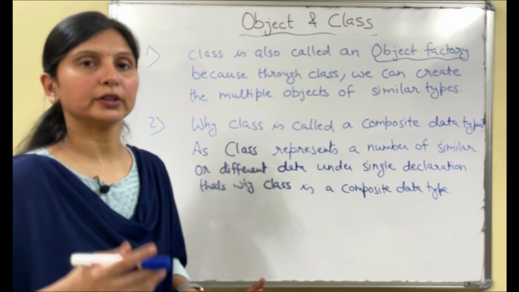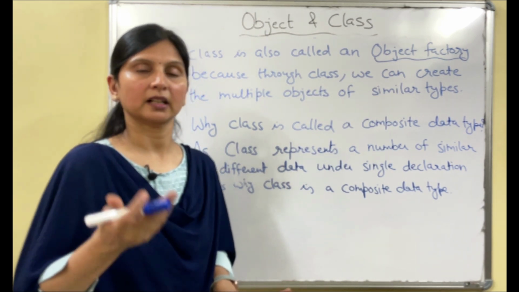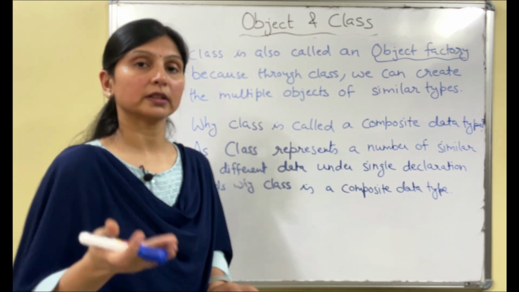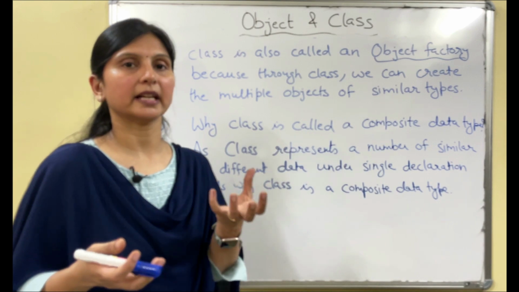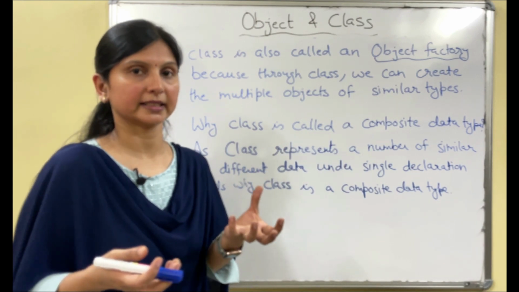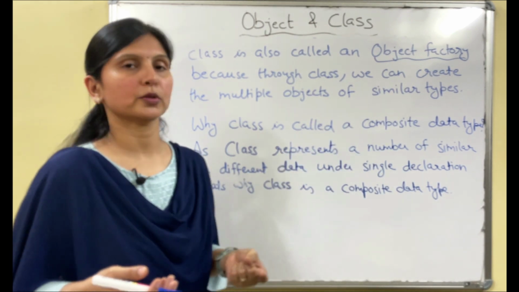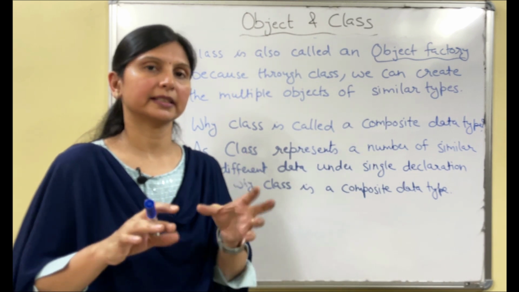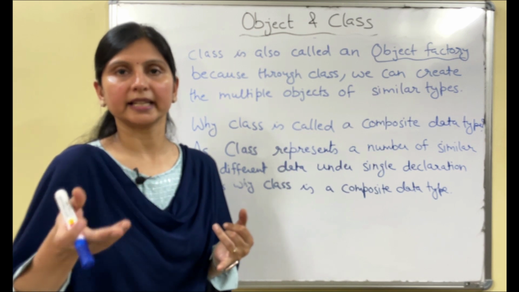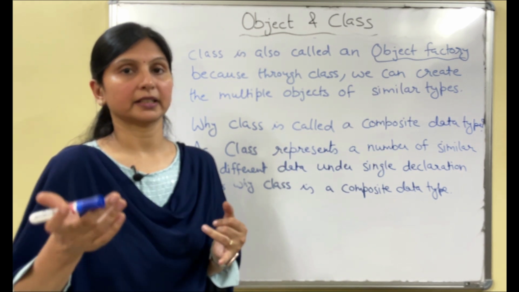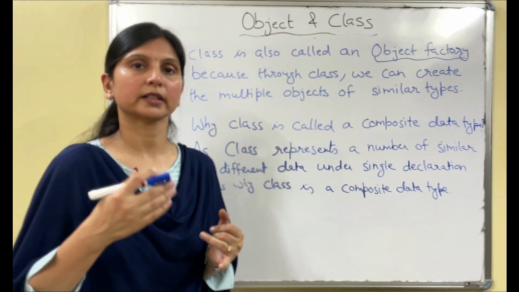In a class we have different types of data. It can be int, float, double, string. So we take different types of data, and there are many data, multiple data. That's why we call it composite data. It can be similar, like int L, B, H which we have written, all int only, or it can be different: int, string, float, double.